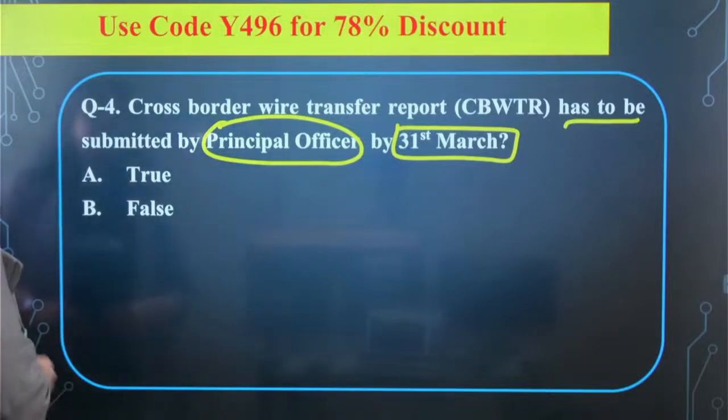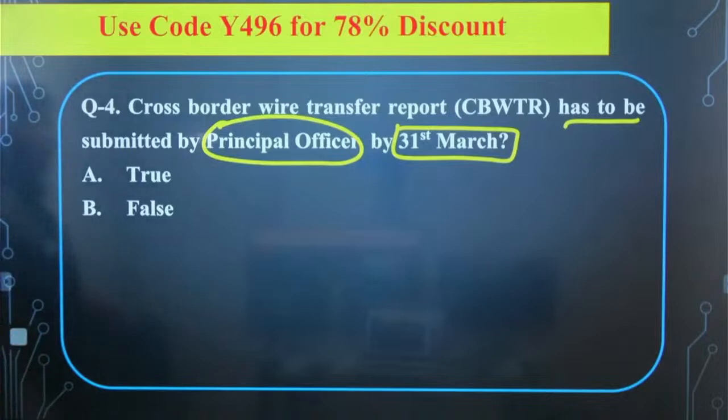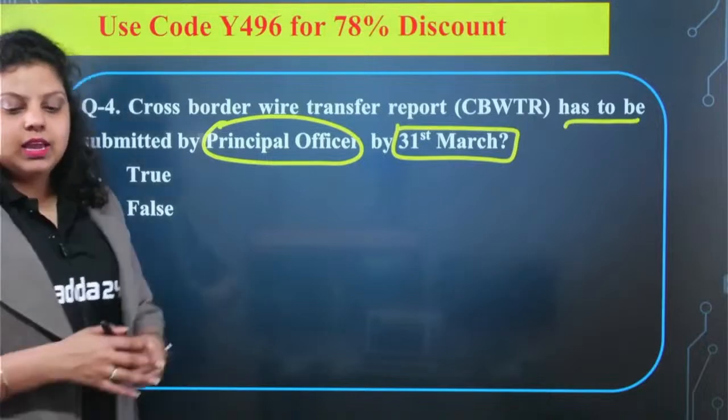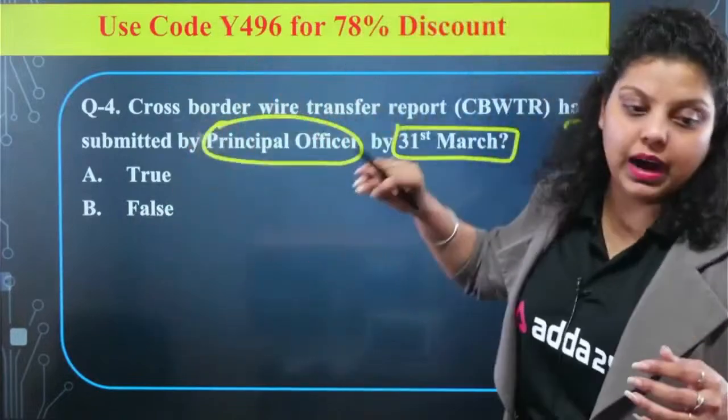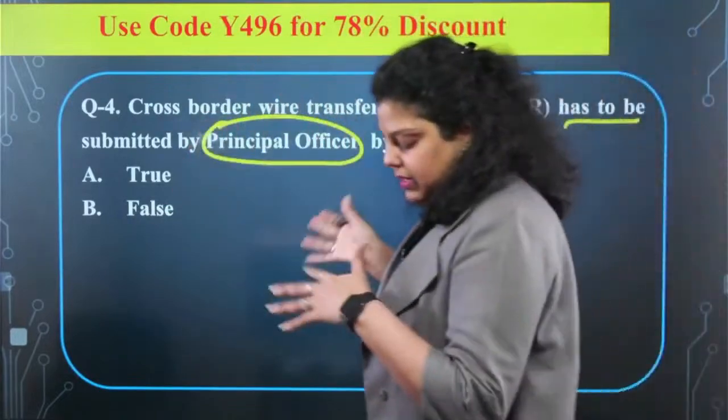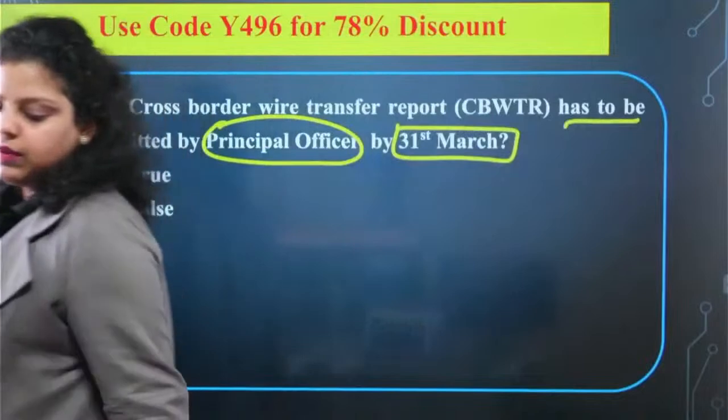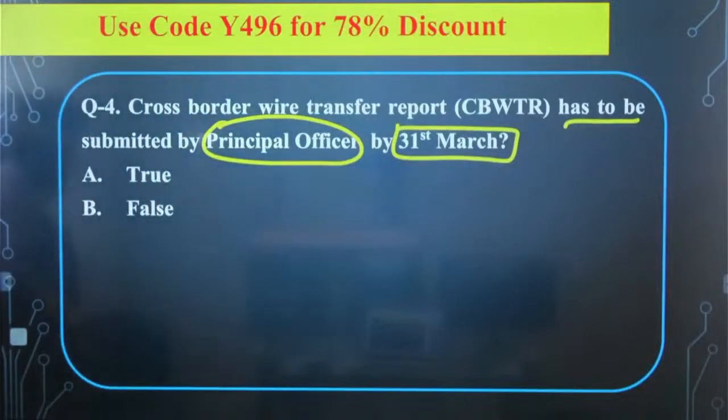Okay, this report is submitted by the principal officer to the FIUIND. So can we say this report is submitted to the FIUIND on the 31st March of every year? Is it correct? A, B, C or D? Which of the following will be correct? Sorry, not A, B, C, D, it is a true or false question. It is asking whether this statement is true, that every year on 31st of March this report should be submitted by the principal officer to the FIUIND, that is Financial Intelligence Unit India.